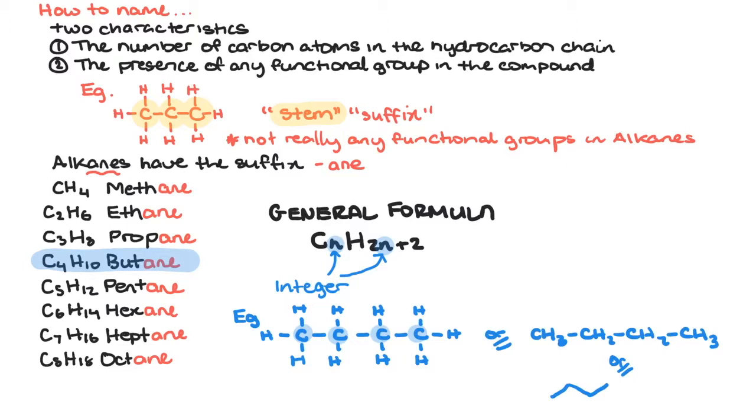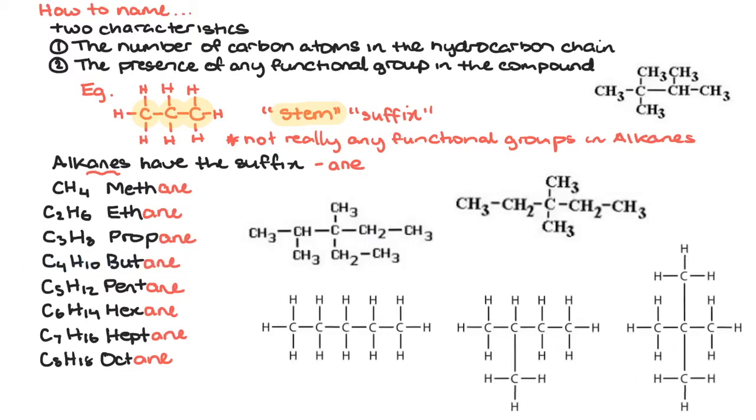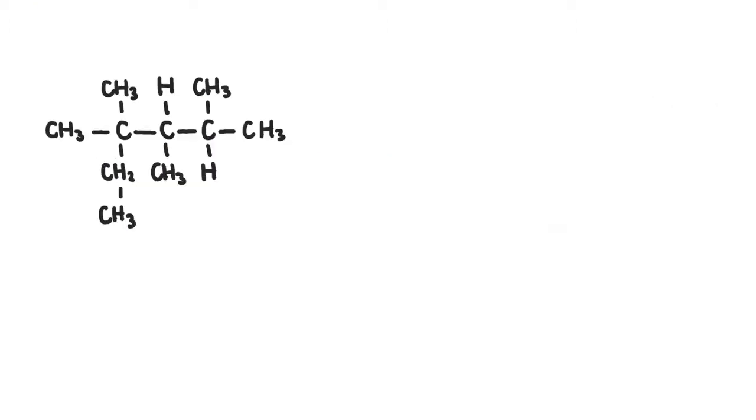It's important to recognise the longest straight chain. With alkanes, this is quite obvious in these examples. However, there are loads of alkanes which contain branches. These make this more challenging. So let's look at a branched chain alkane. In this example, the longest continuous chain of carbon is this. Yep, it doesn't have to be straight, so we know the suffix will be hexane.